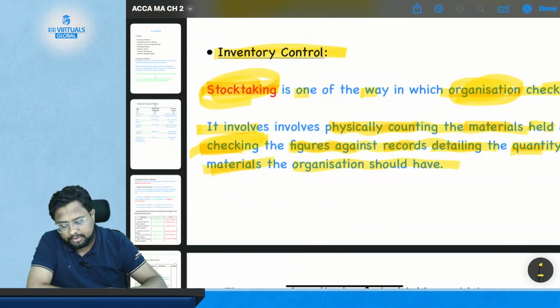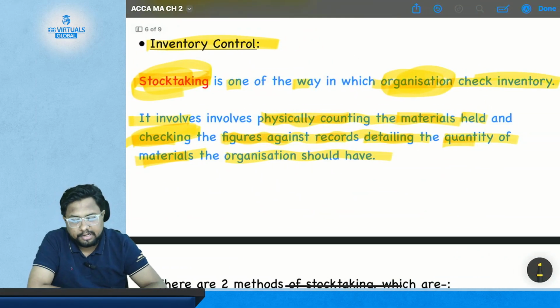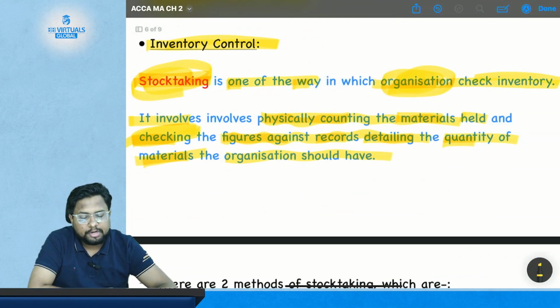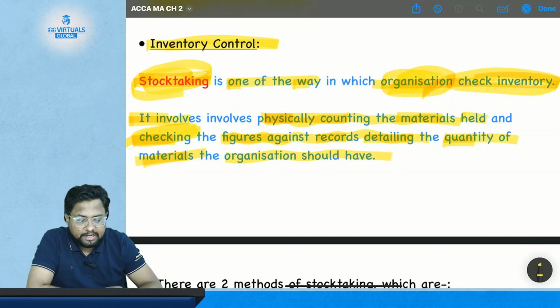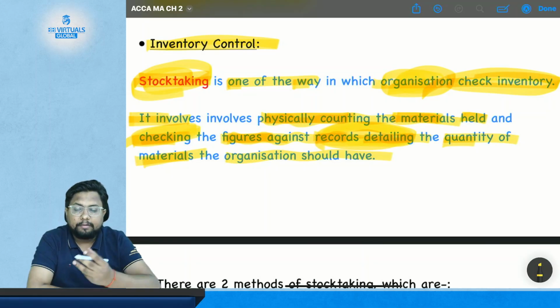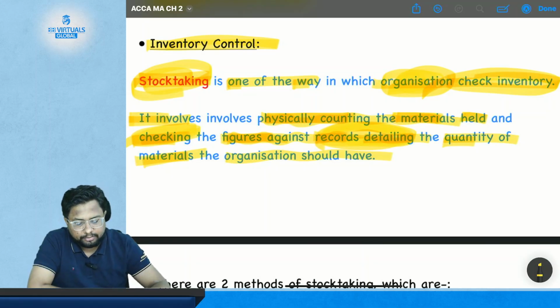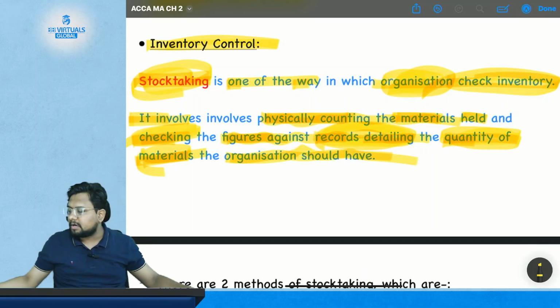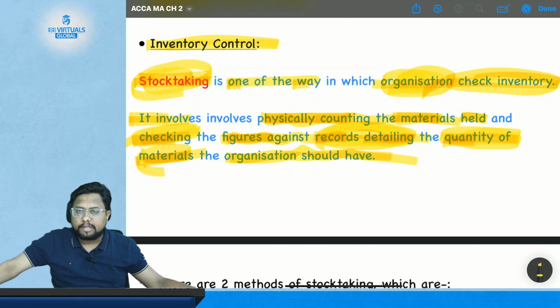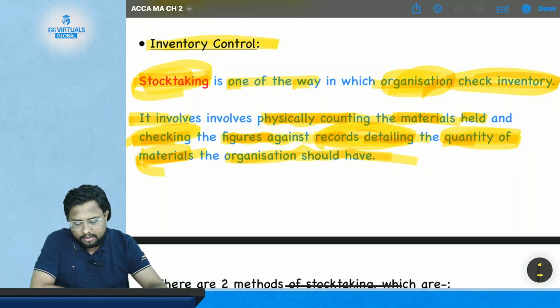Now coming to the notes. Stock taking is one of the ways in which an organization checks the inventory. It involves physically counting the material held and checking the figures against records detailing the quantity of material the organization should have. So this is about stock taking, where you first go for the physical count, then you check it with the details of the records. This is all about inventory control.